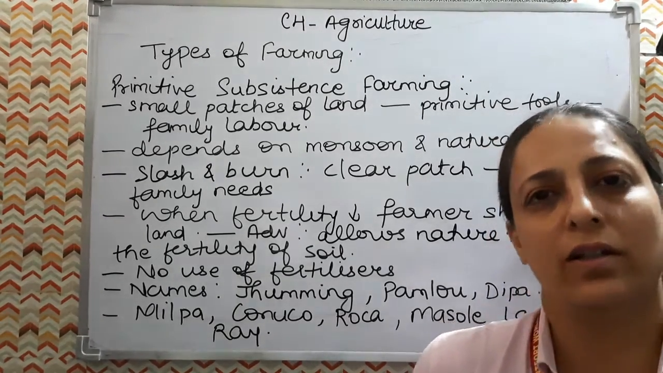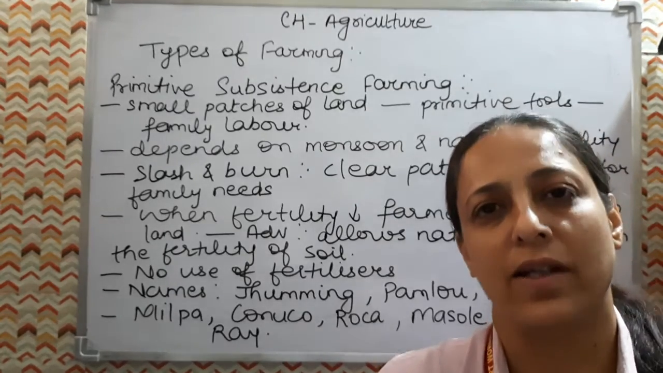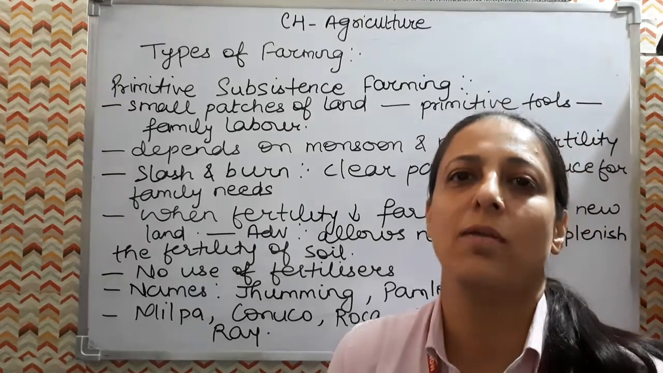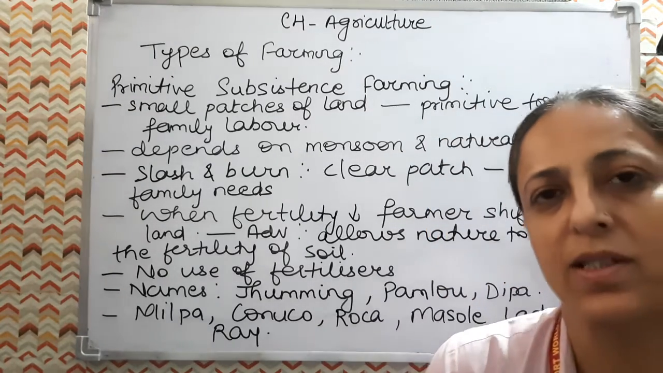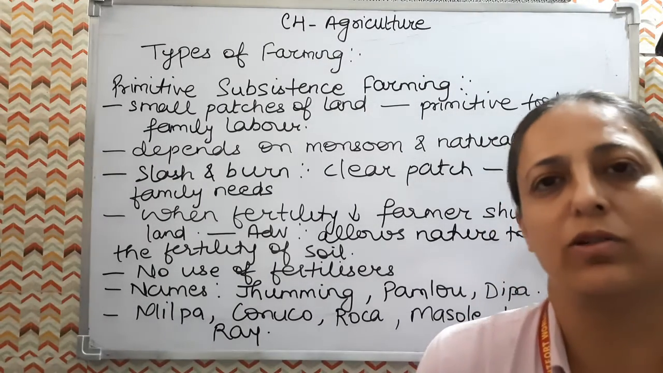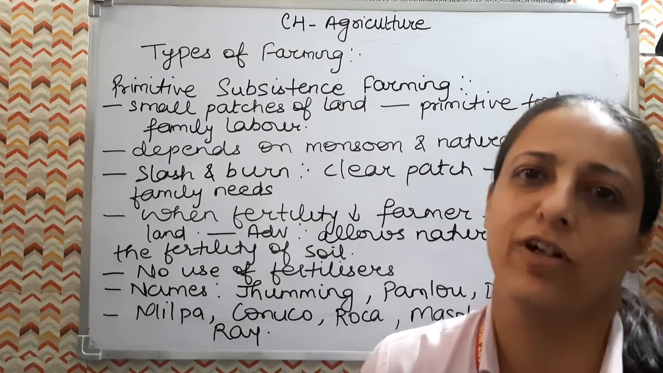So whenever we practice agriculture, we cultivate soil and grow crops mainly for food and other purposes, and then we rear animals also, like dairy farming. Plus it includes pisciculture also and forestry also.